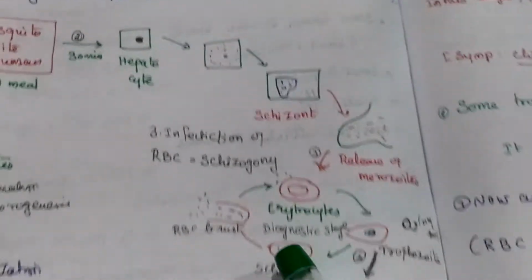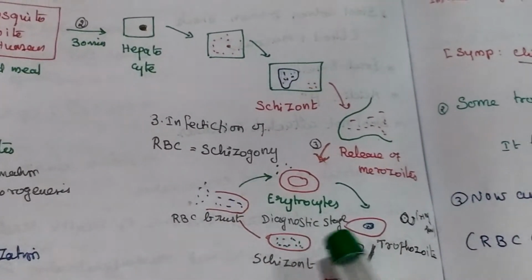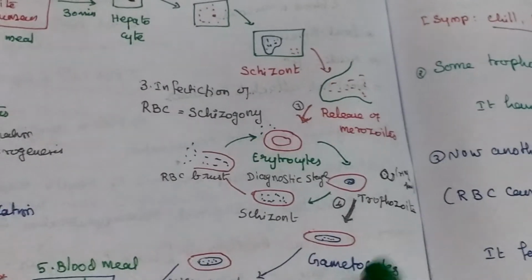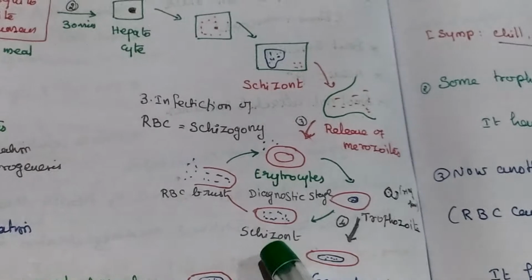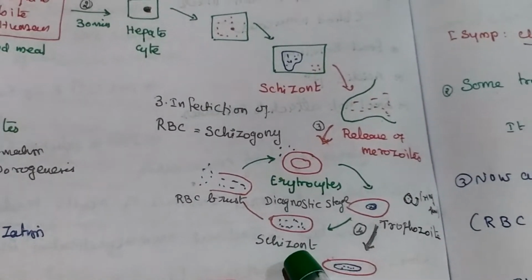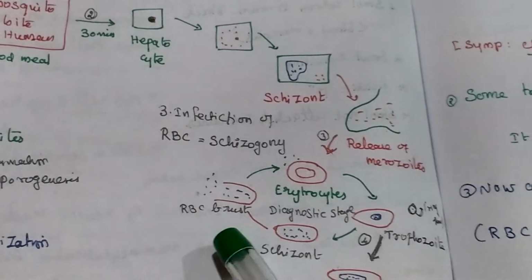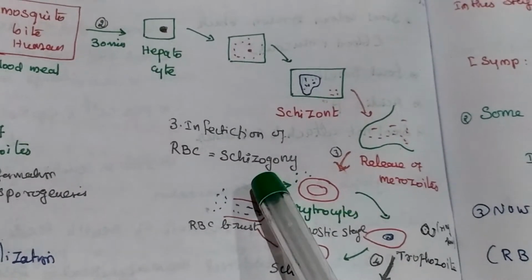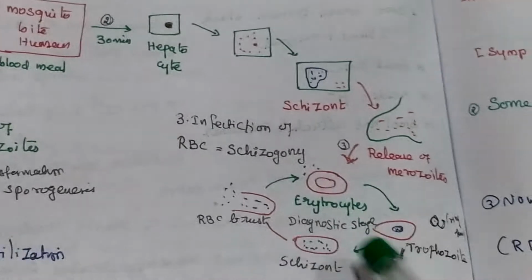They infect RBCs. Some trophozoites develop into schizonts, and some develop into gametocytes. This schizont form finally ruptures the RBC. This stage is called schizogony. This is the infective stage.